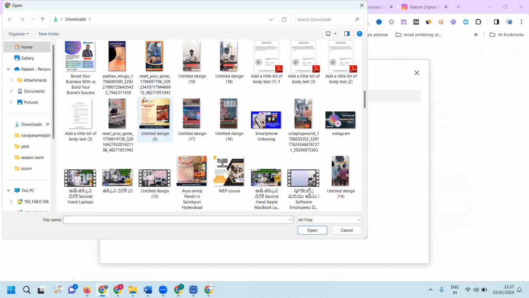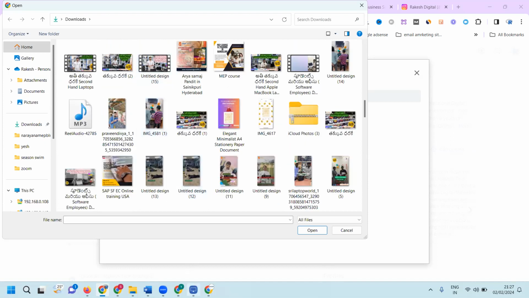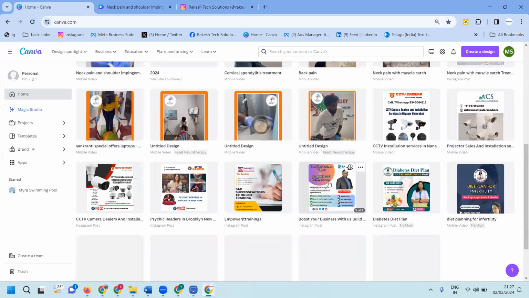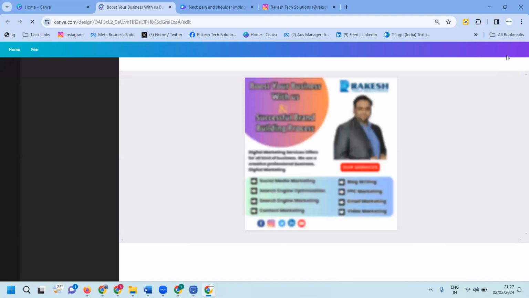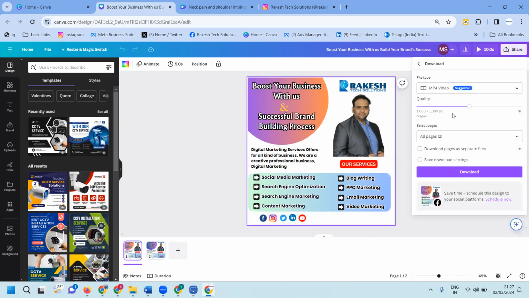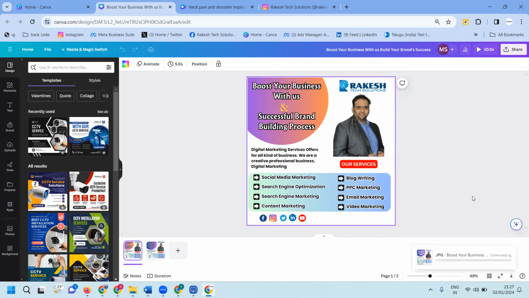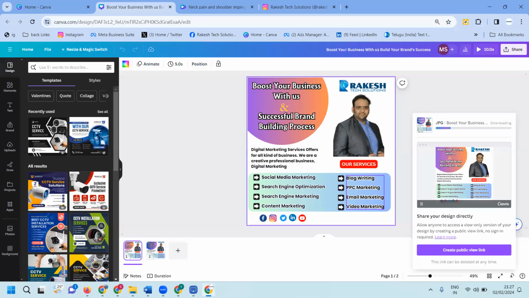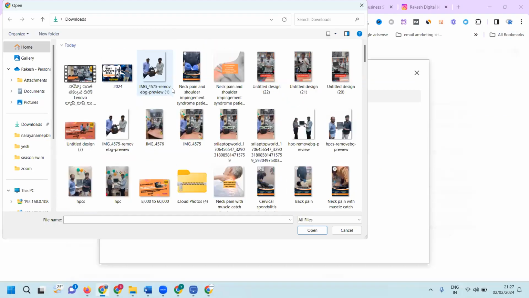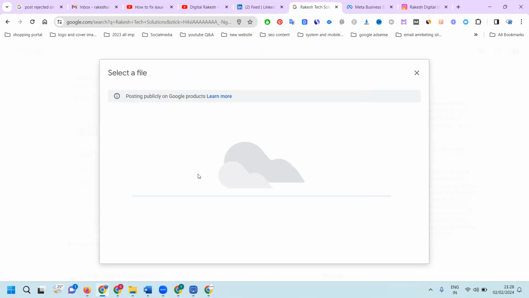There will be an option to add your particular post. The image will be designed in your Canva, where the image design is done. Click this, click for that, choose the image format, and download it. In a fraction of seconds, the image you have downloaded will be here. Then upload your particular image.